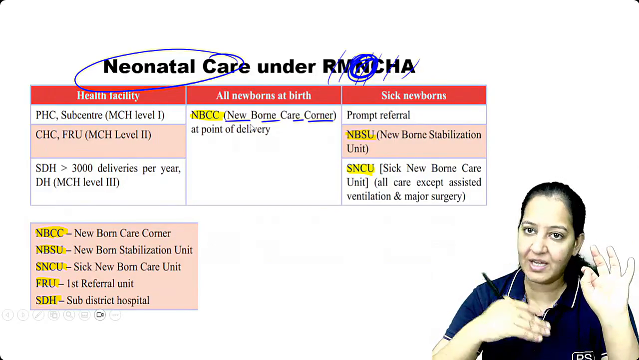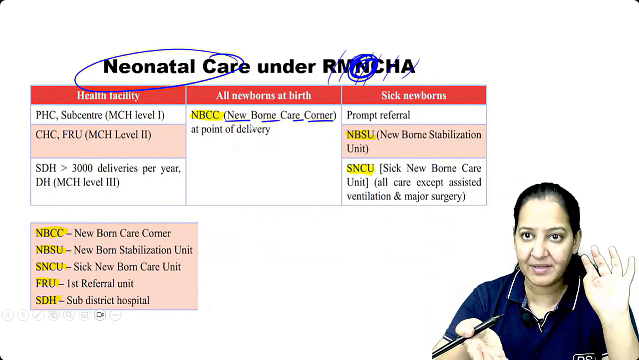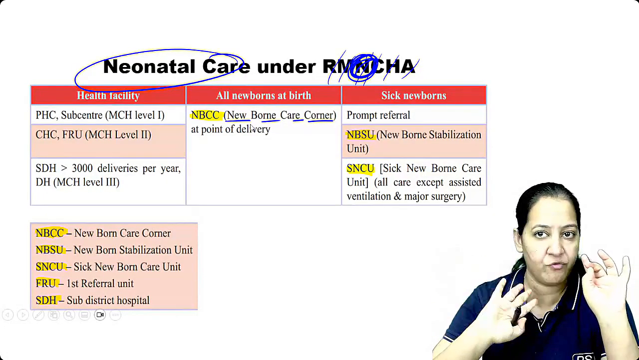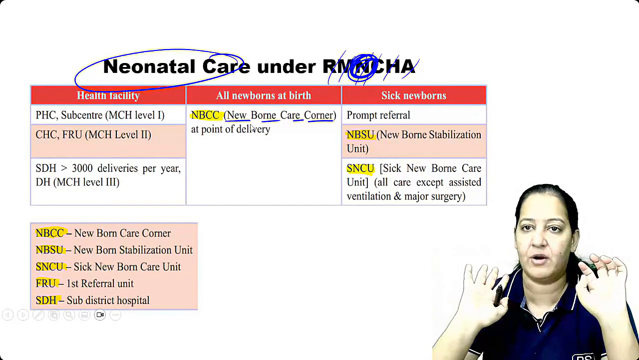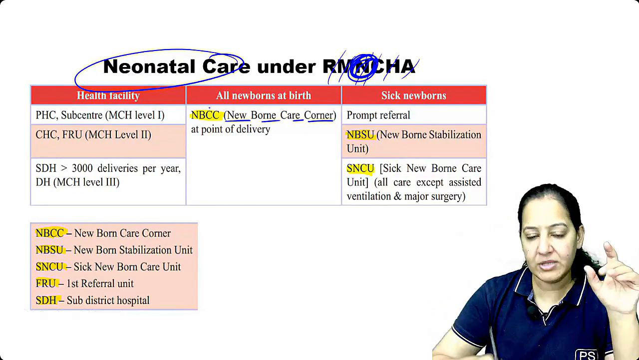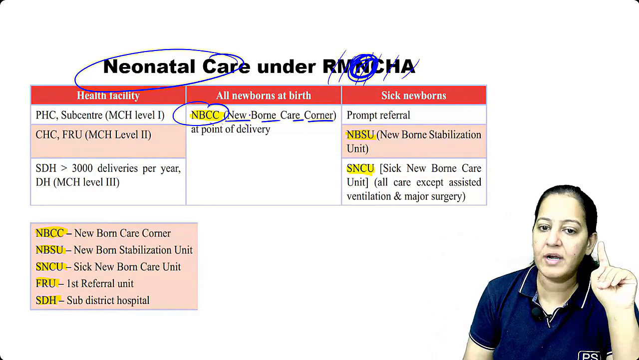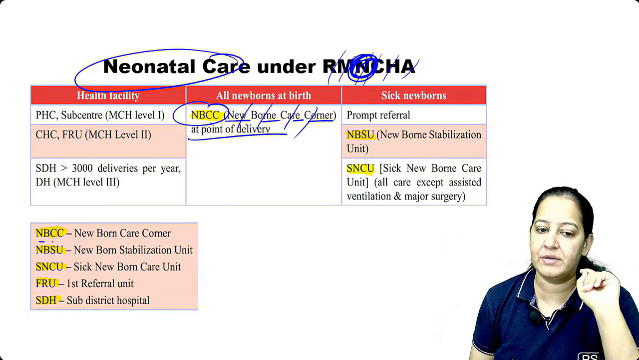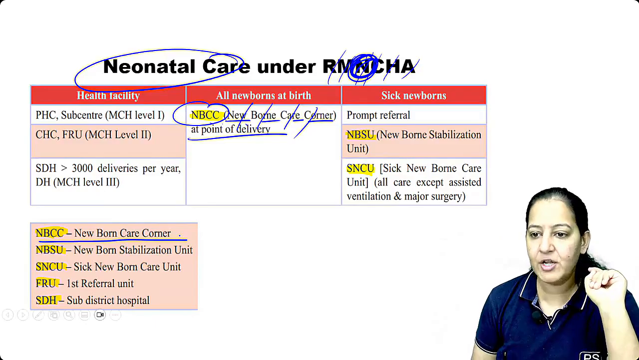The obstetrician takes care of the pregnant lady, the mother, at the time of the delivery. As soon as the newborn comes out, the obstetrician does not look after the newborn. The pediatrician will take care of that. So there is a separate corner in the labor room itself. They take the newborn to that corner. It is known as NBCC, newborn care corner. At the point of the delivery only it should be there.